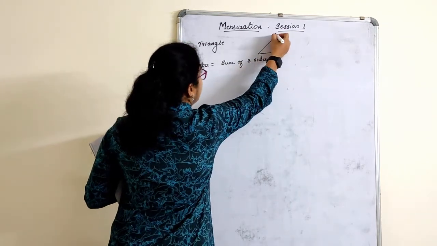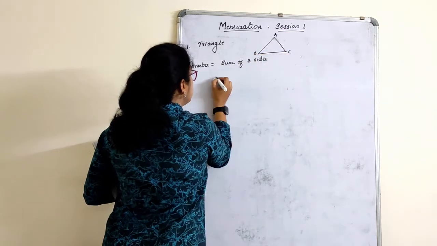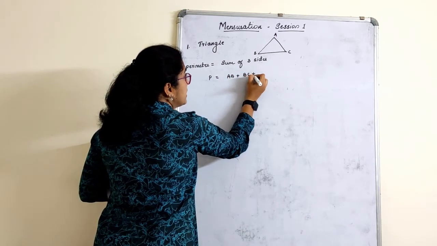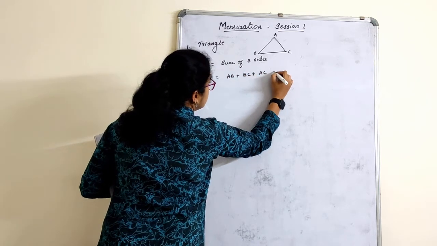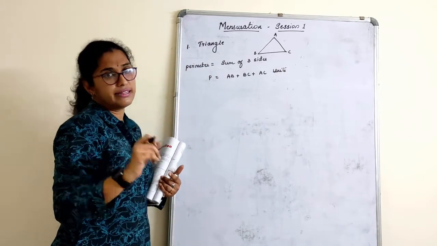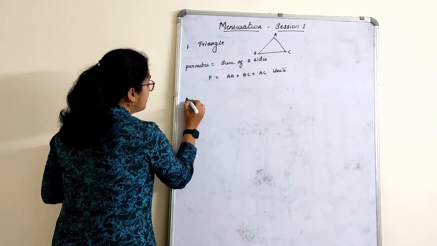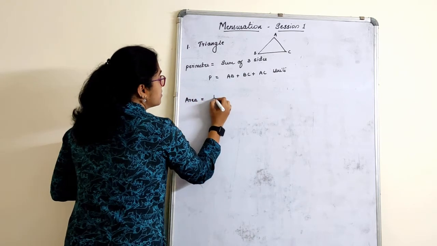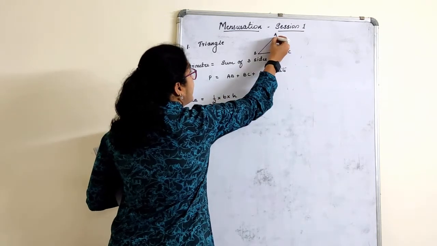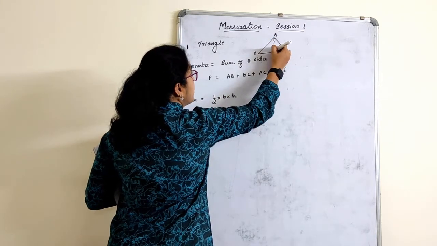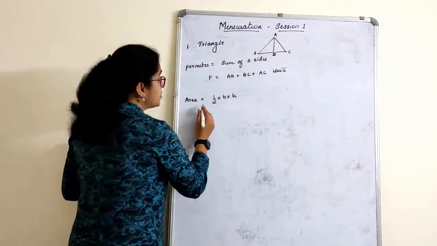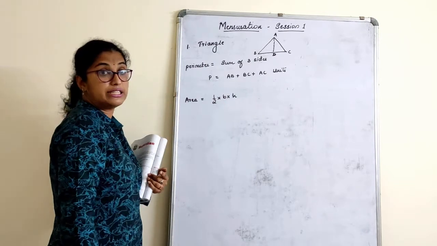If I name it A, B and C, it is AB plus BC plus AC, in units like centimeter, meter, anything. Area is half into base into height. Height we always have to consider. This is height, children, and this is slant height. Height is always perpendicular.